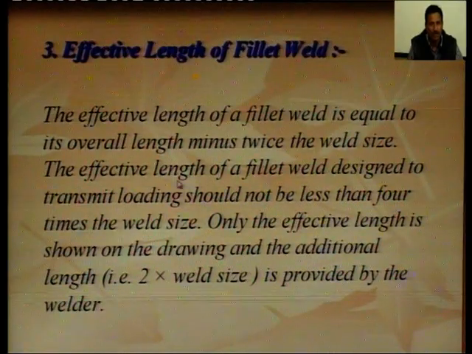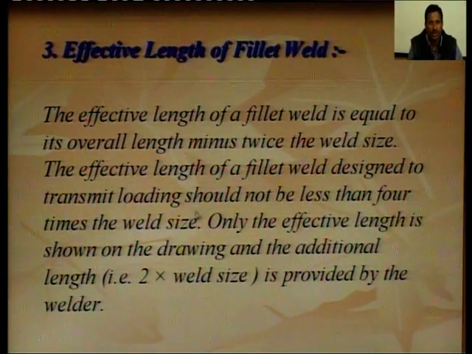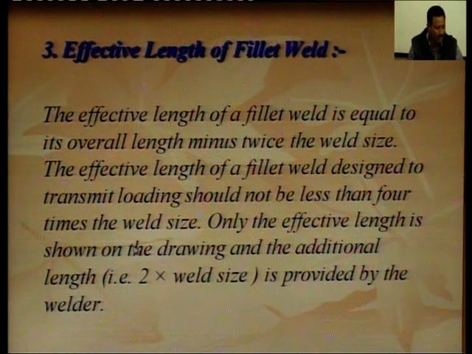The effective length of a fillet weld designed to transmit loading should not be less than 4 times the weld size. Only the effective length is shown on the drawing, and the additional length 2 into weld size is provided by the welder.